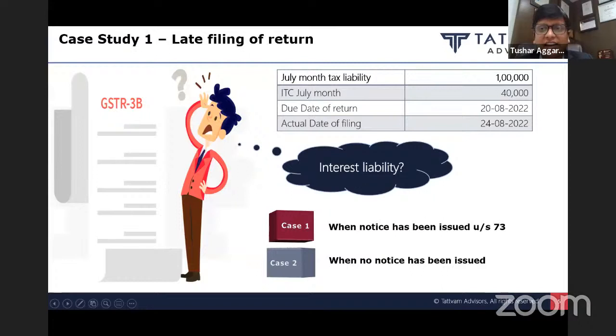The first case study relates to late filing of return. Let me give you an example. July month tax liability is 1 lakh rupees and my July month credit is 40,000 rupees. The due date of return is 20th August 2022, but I filed my return on 24th August 2022. So there is a delay of 4 days. Whether the interest has to be paid on 1 lakh rupees or on the net cash liability of 60,000? That's the first case study.